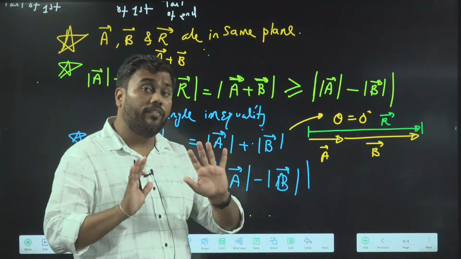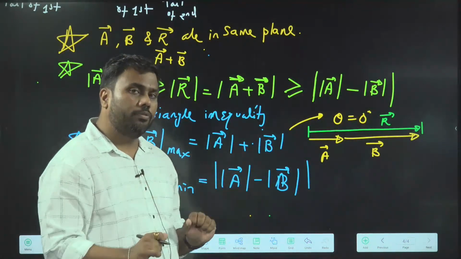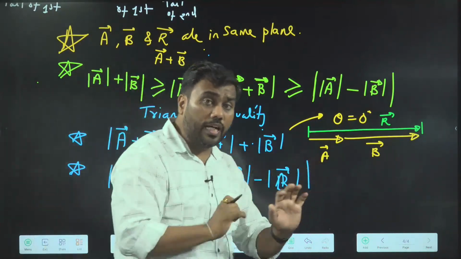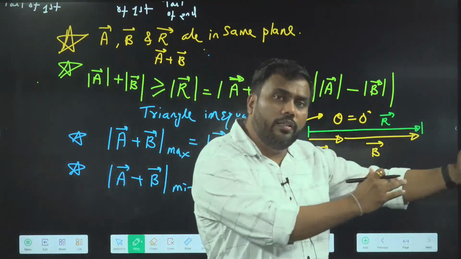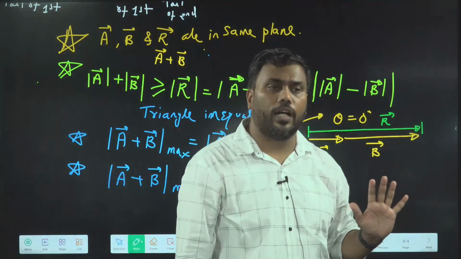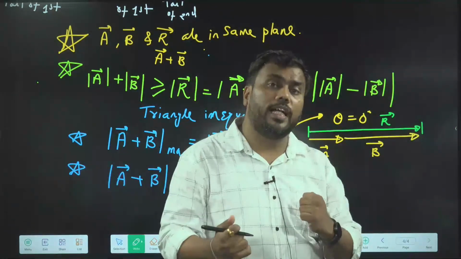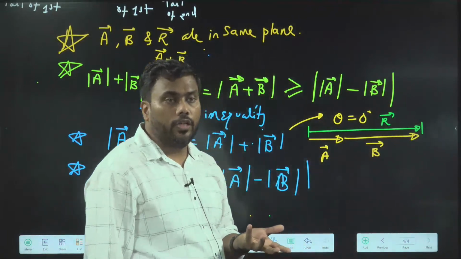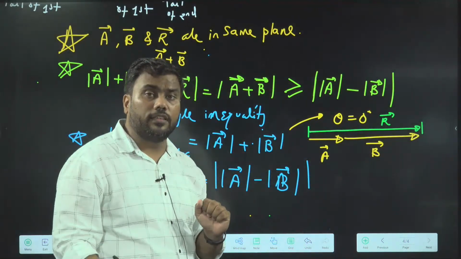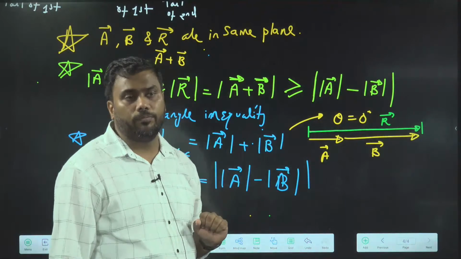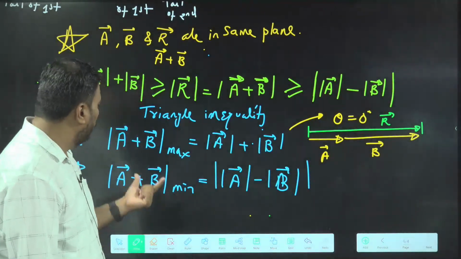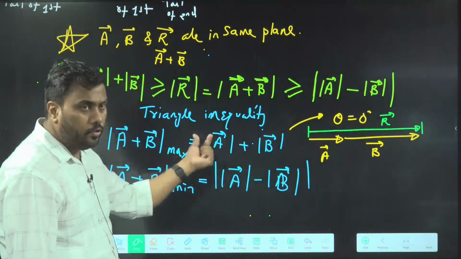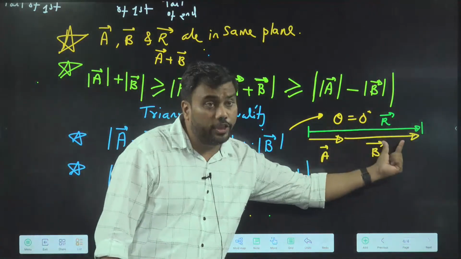two persons are pushing a car. If they push the car in the same direction, then you get the maximum possible movement of the car. But if they push the car in opposite directions, you get the minimum possible motion. If you push in different directions, you will not get maximum motion. To get the maximum resultant, the two vectors must be in the same direction.